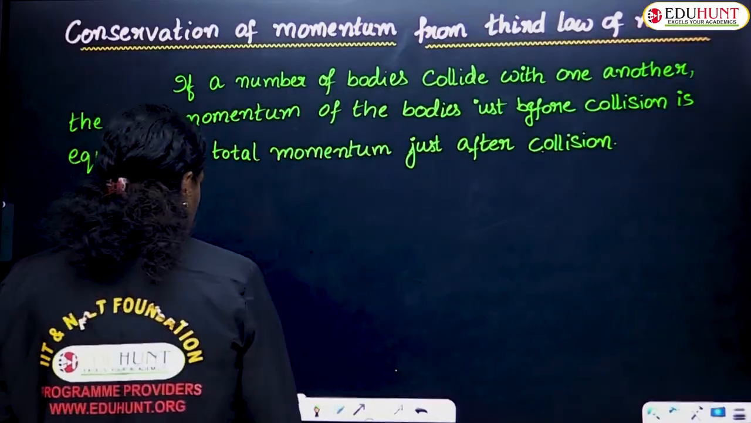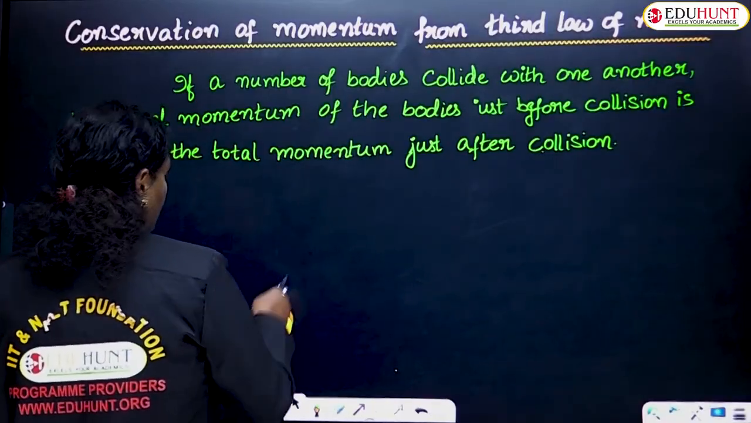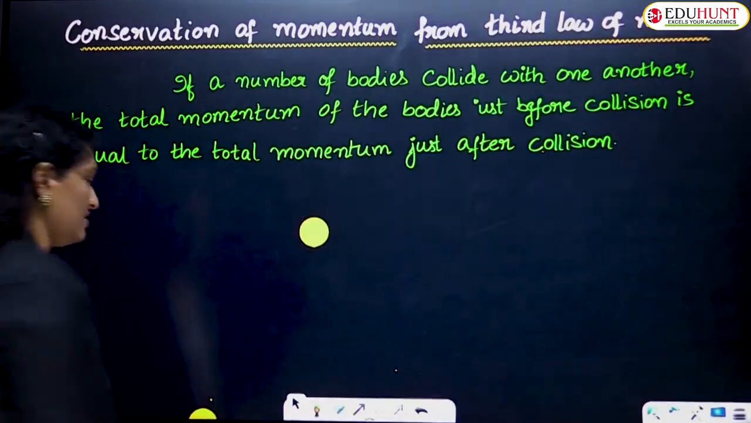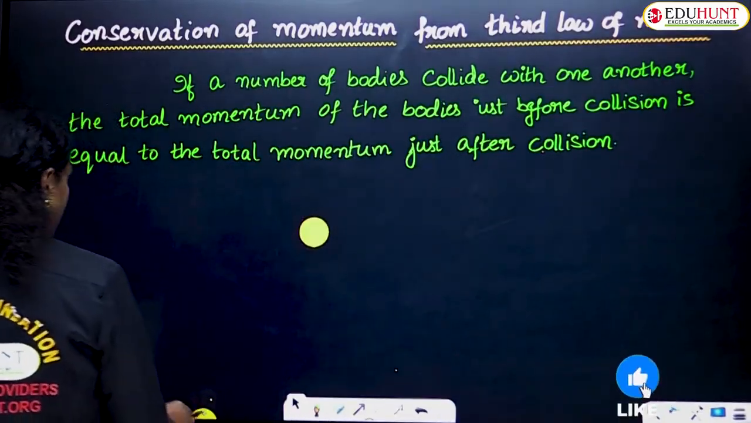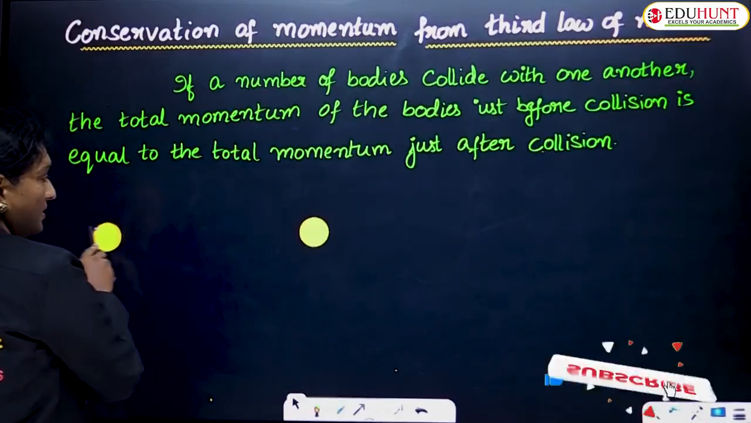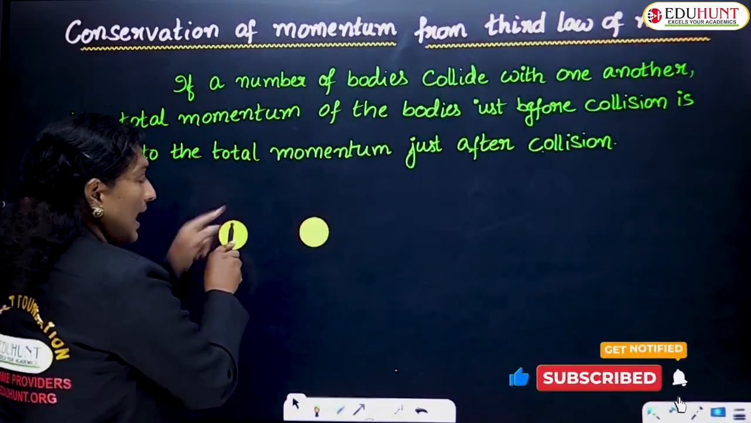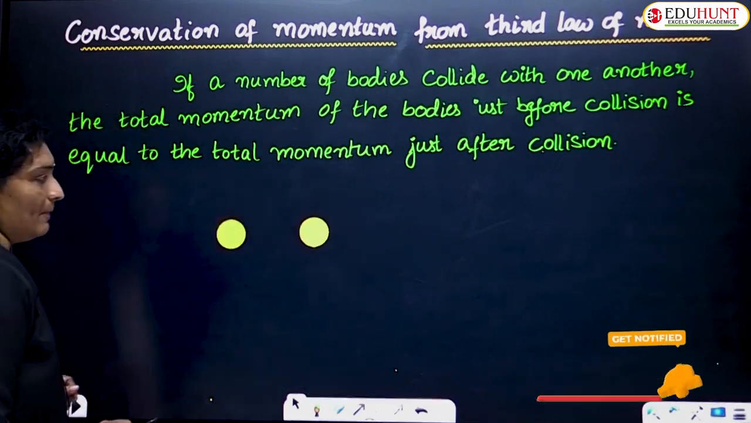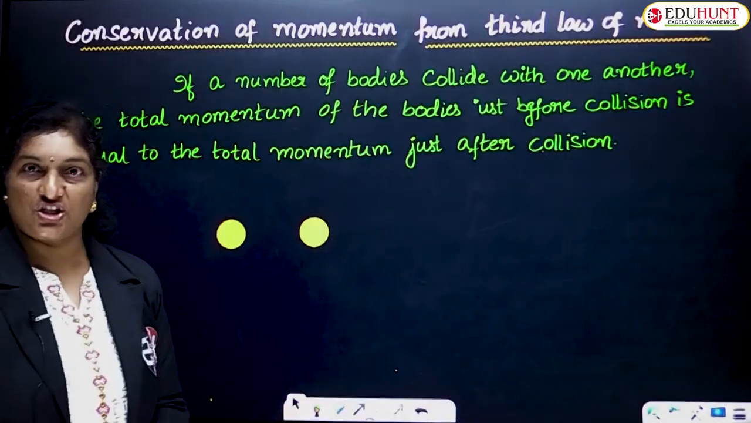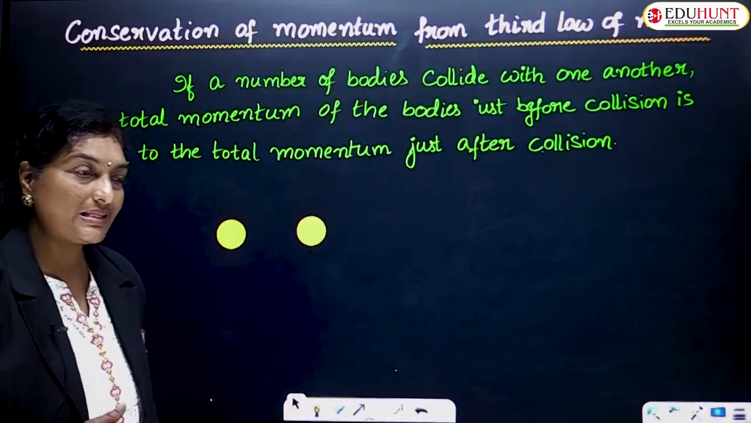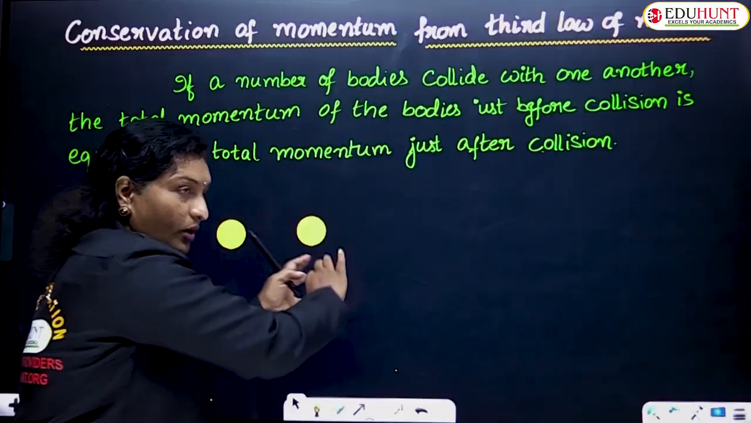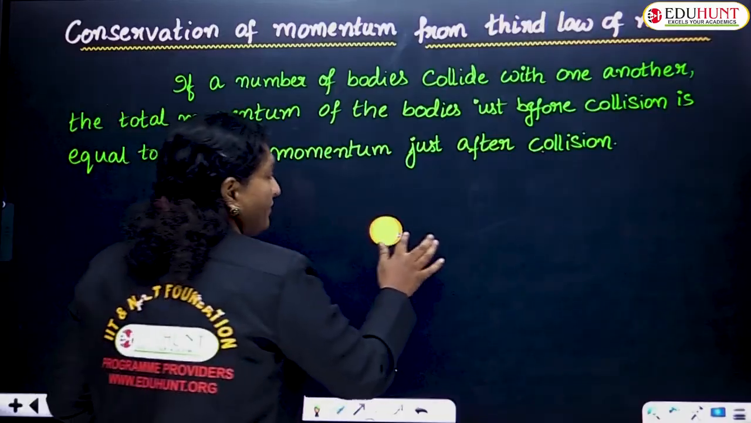So for this, let us consider two balls. One is a stationary ball, that means it is at rest, and let us suppose another ball which is moving with a certain velocity. So as I told you, this is a moving ball and this is a stationary ball. Whenever this moving ball collides with a stationary ball, do you know what happens? The stationary ball, after collision, will start moving.